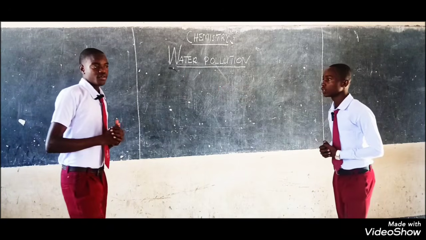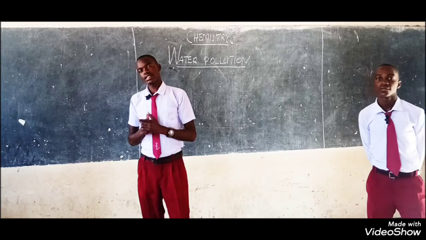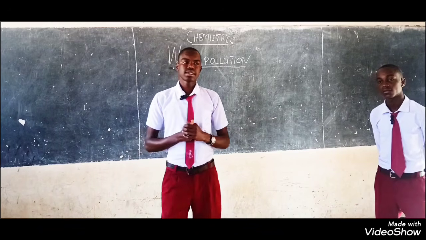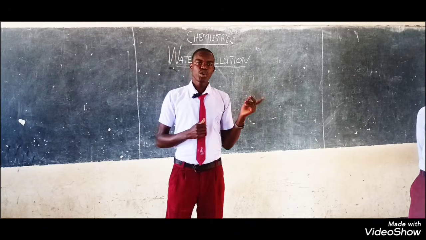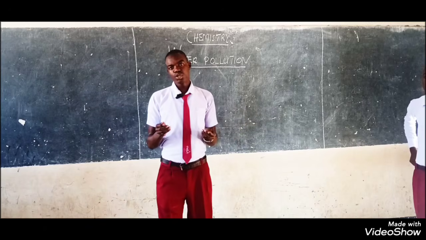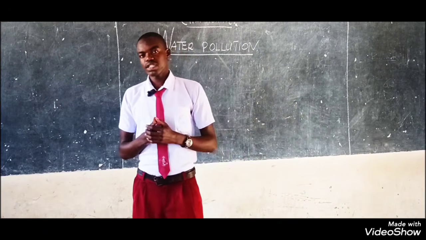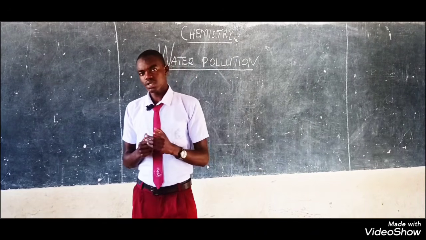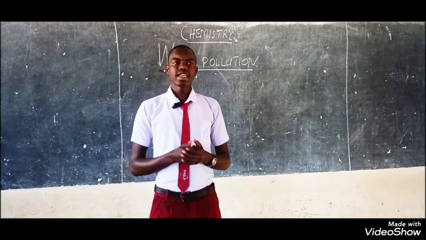Thanks. Here in front of you, I want to give you the causes of water pollution. First, water pollution is caused by industrial processes. There is a tendency of building industries near lakes, oceans, and seas. The industries produce different wastes. These wastes are disposed into water. Hence, water becomes polluted. And once water becomes polluted, it causes aquatic organisms such as fish to die.